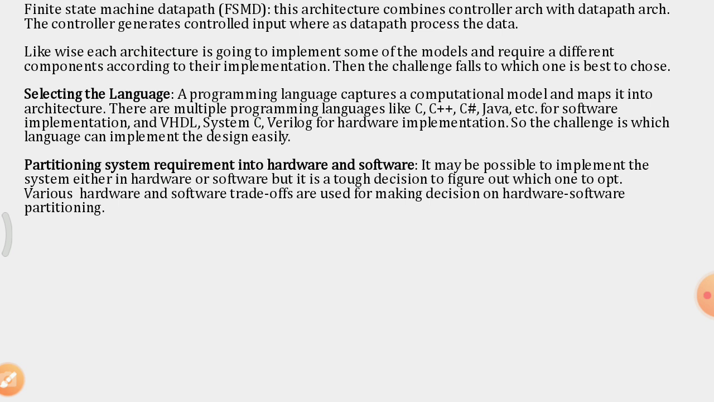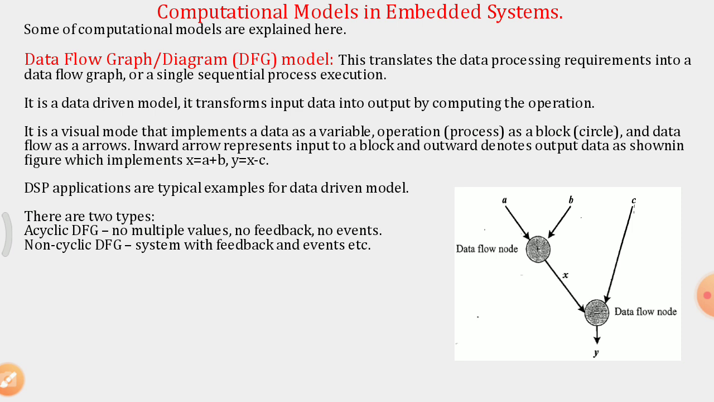After this, we will see some of the models which are going to specify the characteristics of an embedded system and implement the design. Computational models in an embedded system. Some of them are, the first one is a data flow graph, DFG, or a data flow diagram.